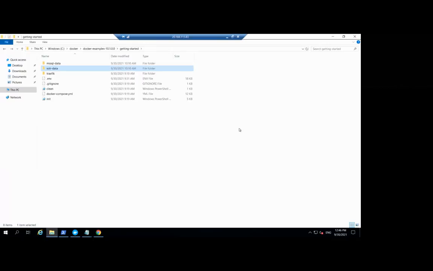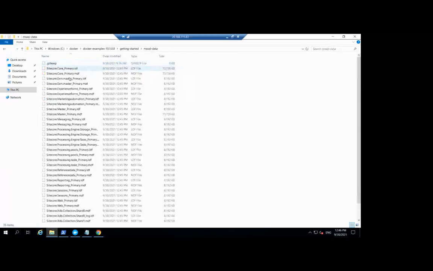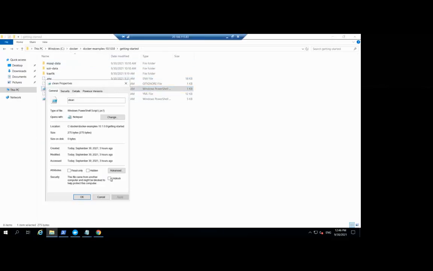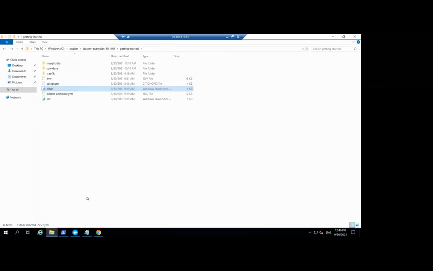However, there are situations where you want to start a fresh Sitecore instance, or you need to clear this data due to stale data. For example, if you change the Sitecore admin password after creating the MS SQL database, there will be an issue. To clean up, you have to manually clean up, or you can use the clean.ps1 script.